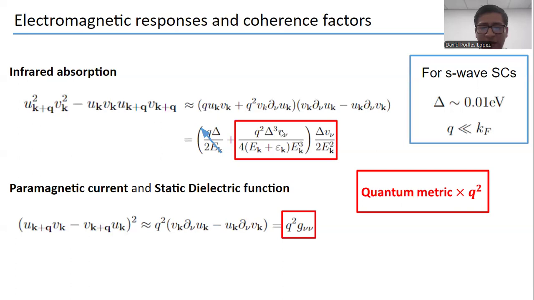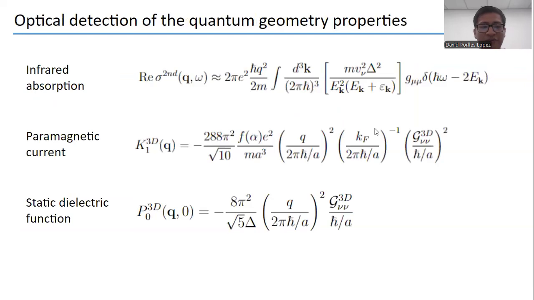In this case, other terms will appear, but the important part here is that the quantum metric times the wave vector squared appears. Now, if we replace this in our previous equation, we obtain this final equation for the electromagnetic response, where we can see that for the infrared absorption, we obtain the integration of this term here in the unit cell times the quantum metric, and for the other one, we obtain the fidelity number.